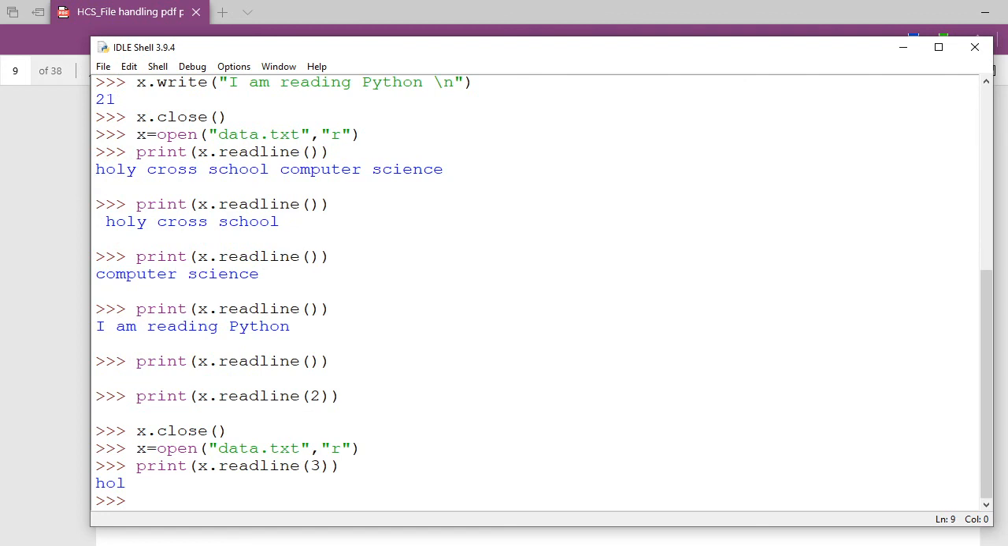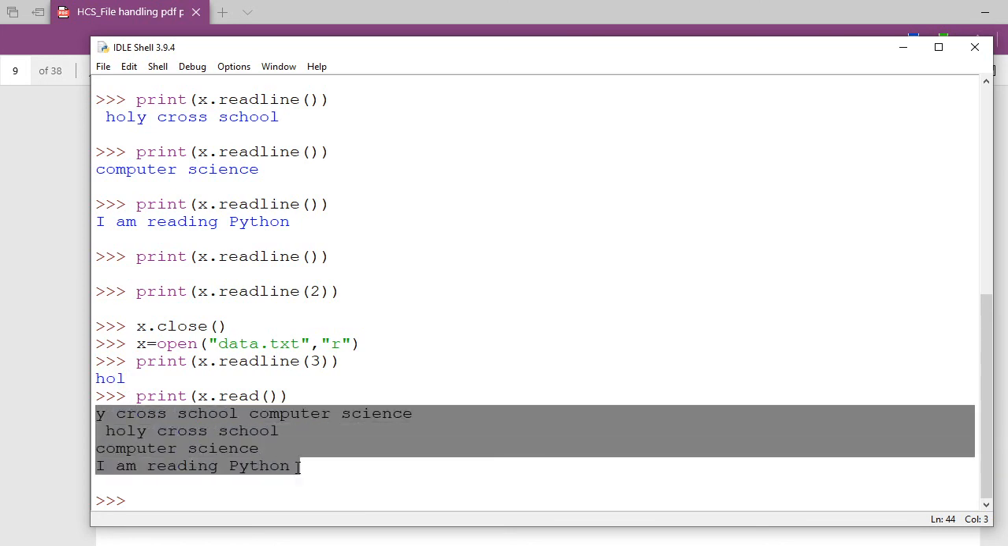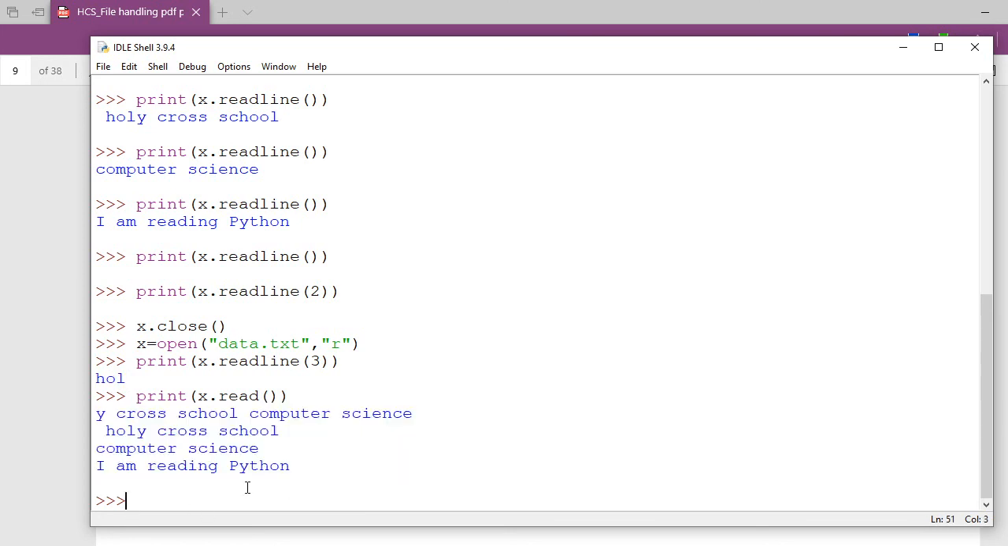So after this one, if I write print, then I am writing x dot read, then you see you already jump to HOL. The third character, and after that the fourth character is being printed till here. The concept is, I think, extremely clear, how things can be manipulated by using this.